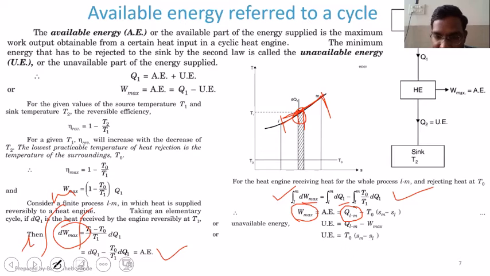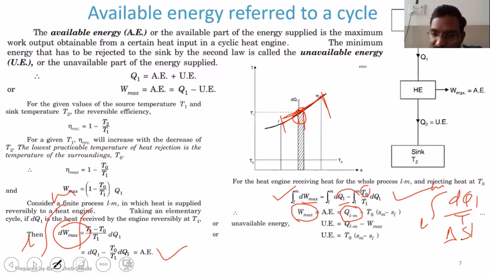And over here, this T0 I have taken out of the integration, and now I will get the relation integral L to M dQ1 by T1. And I know that dQ1 by T1 is nothing but delta S. Right?